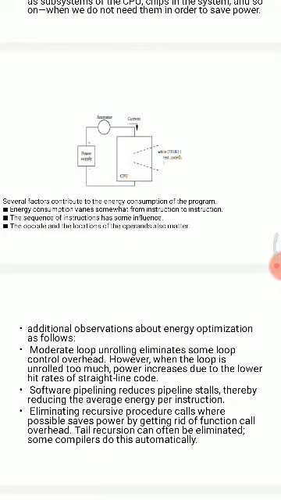Moderate loop unrolling eliminates some loop control overhead. However, when the loop is unrolled too much, power increases due to lower hit rates of straight-line code. Software pipelining reduces pipeline stalls, thereby reducing the average energy per instruction. Eliminating recursive procedure calls where possible saves power by getting rid of function call overhead. Tail recursion can often be eliminated. Some compilers do this automatically.